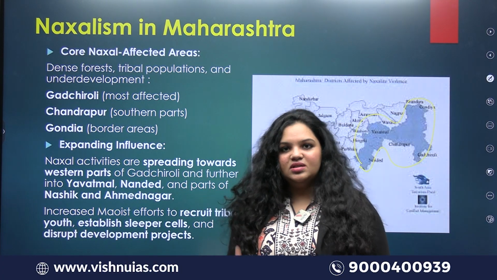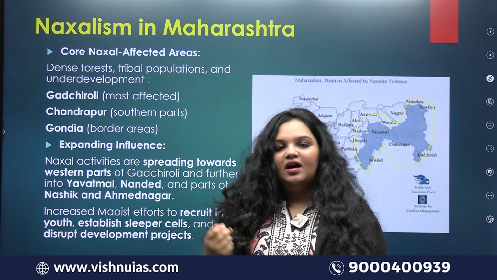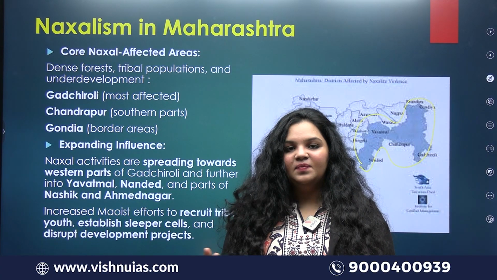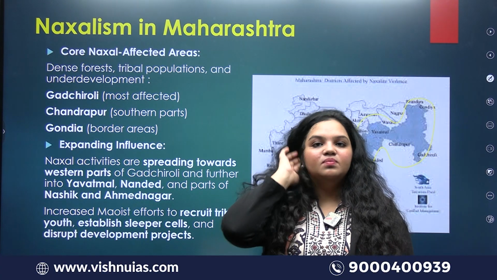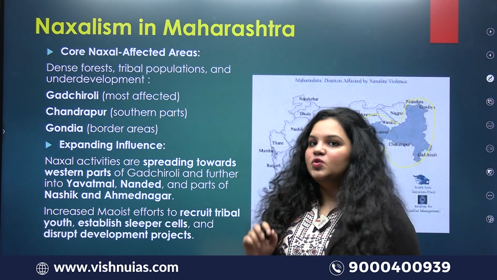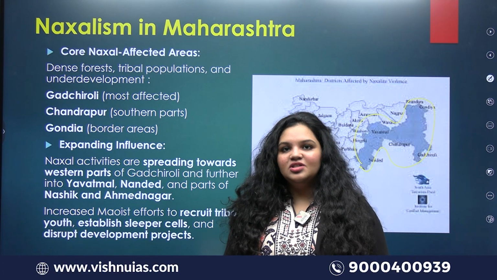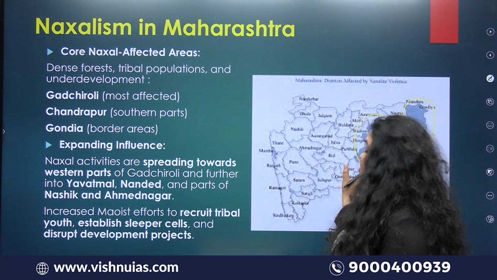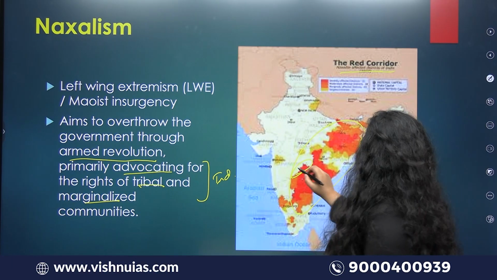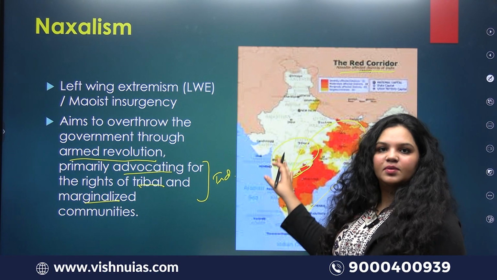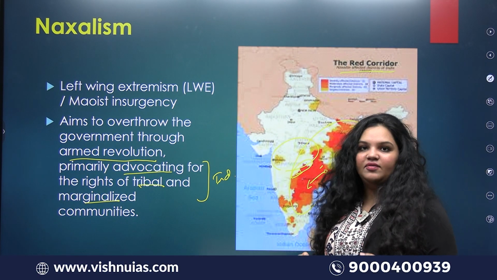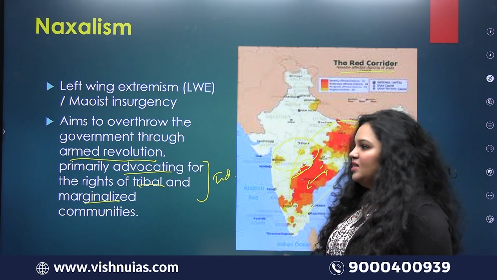So Naxalism is not just an ideology. They are supplying arms. They are involved in trafficking of drugs, women, children, and all other illegal activities. Also, they are actively conspiring to overthrow a democratically elected government. So you must understand how important it is to contain this Naxalism, especially in a state which is just freshly affected. As the Chief Minister said, Maharashtra is relatively safer from Naxalism, unlike Andhra Pradesh and Telangana, which are pretty heavily affected. So it is important, as the Chief Minister says, to nip it in the bud.